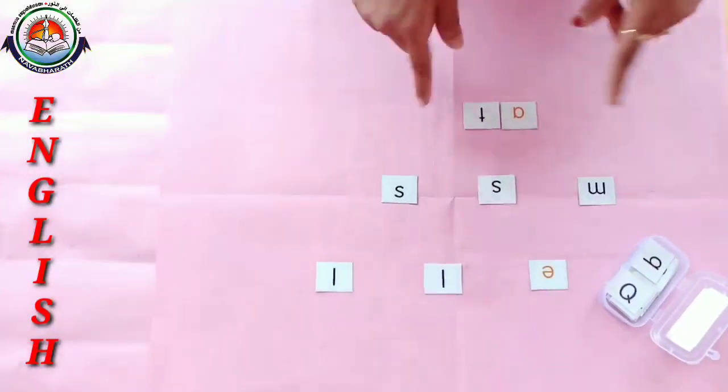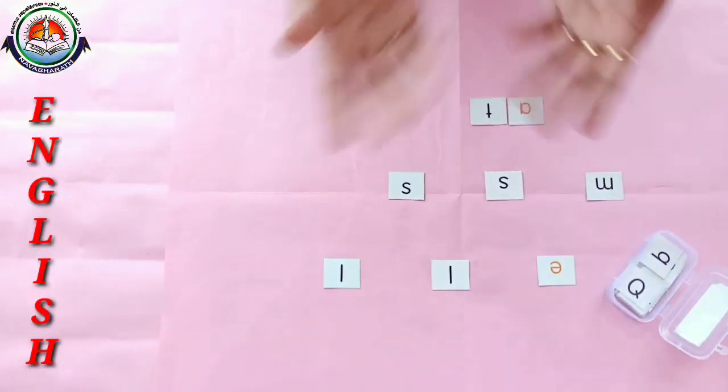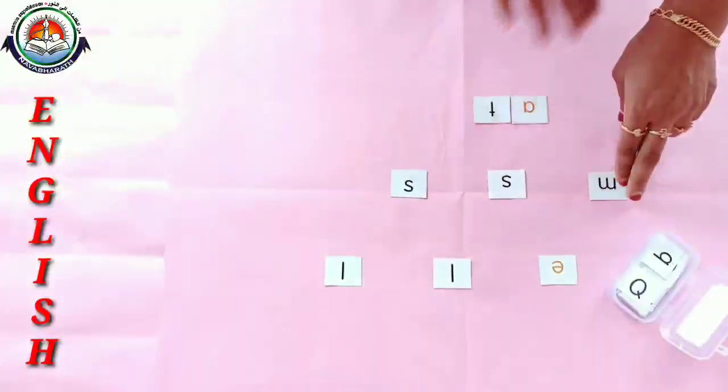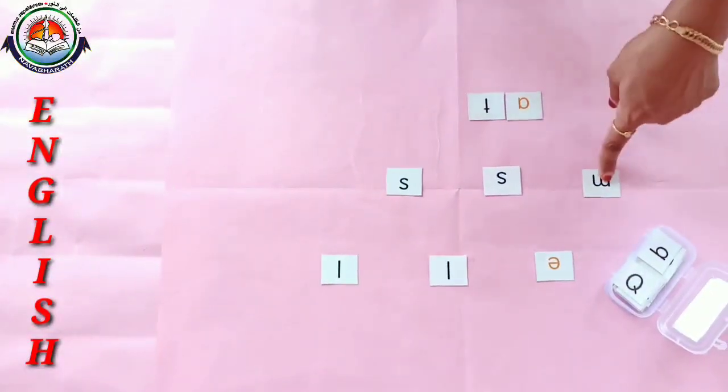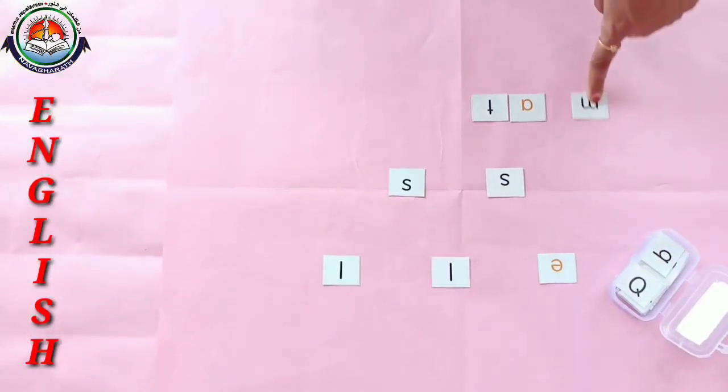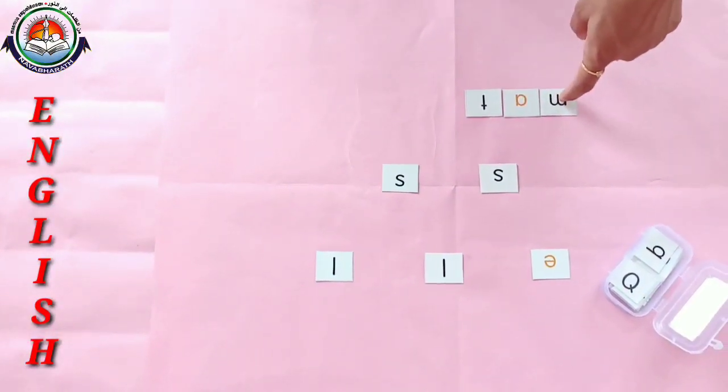Now make one more word either by adding or by removing any letter from this word. So now here ma'am is going to add the letter M to this word. So what about this word?